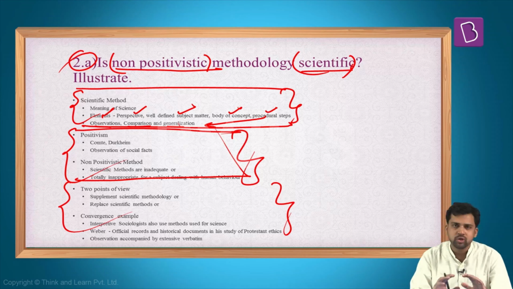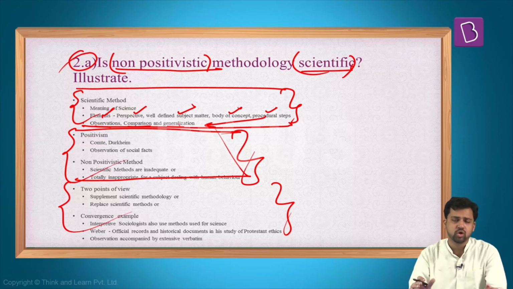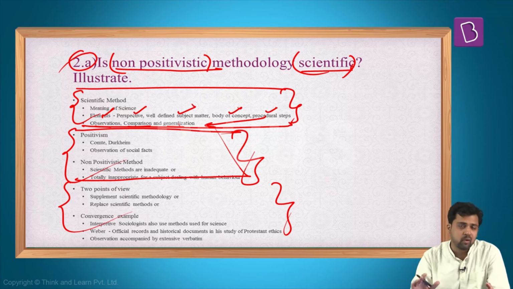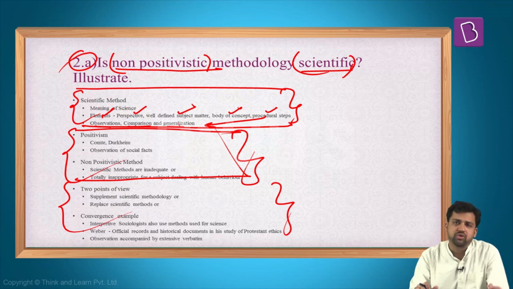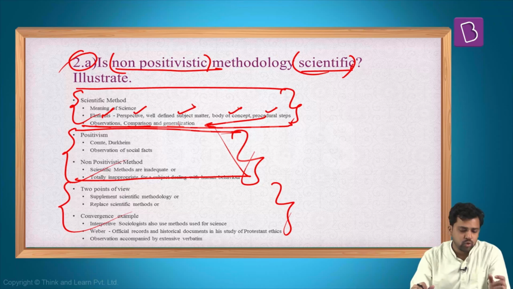Next, what do we mean by non-positivistic methodology? For understanding it, we need to understand what is positivism. Positivism is a very predominant approach in sociology, started by Comte, and Durkheim also talks about it. Durkheim says that sociology is the study of social facts, and social facts are something which you can observe from outside. Non-positivists, the other strand of researchers, oppose this. They say that in sociology the subject is human beings, and human beings are characterized by volition and other things. So you need to understand the meanings that human beings give to a particular situation, to a particular context, and these meanings cannot be understood from outside.